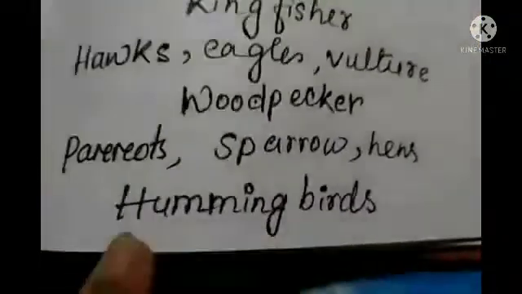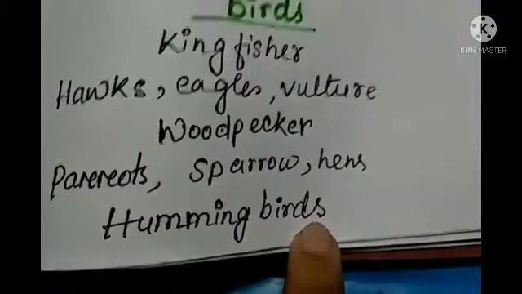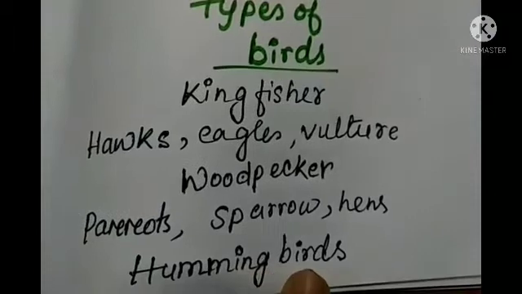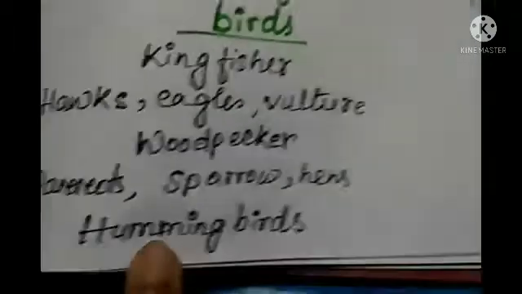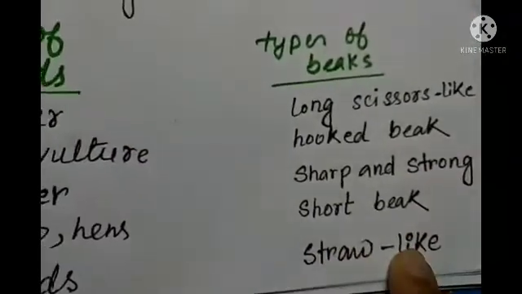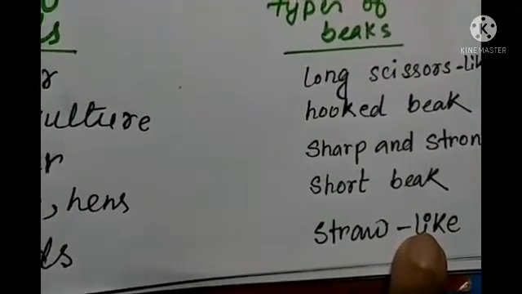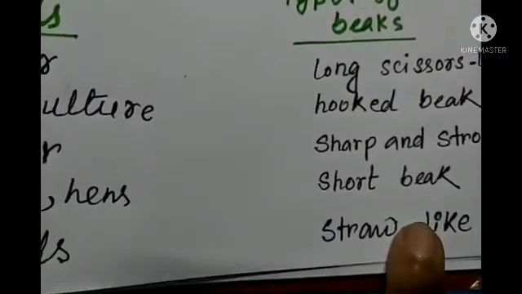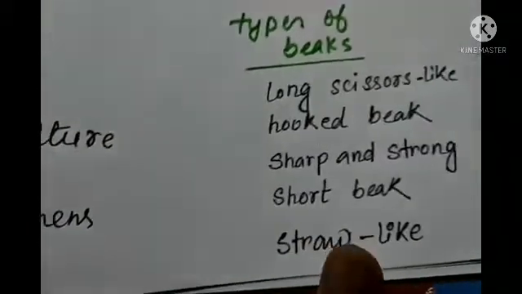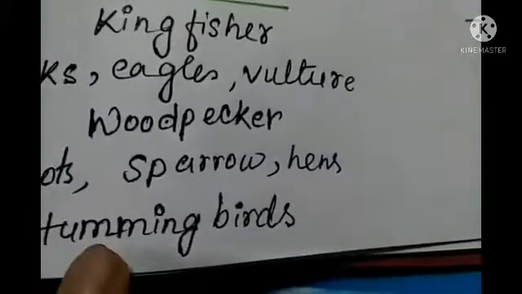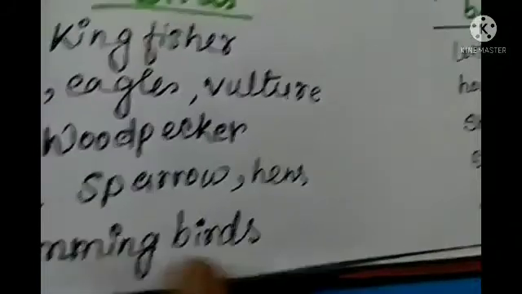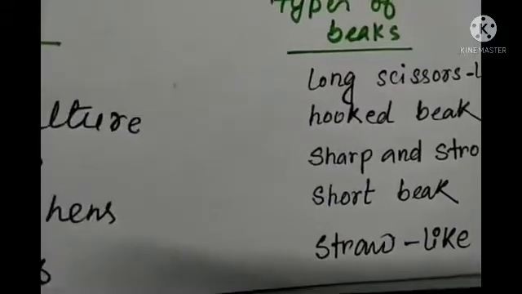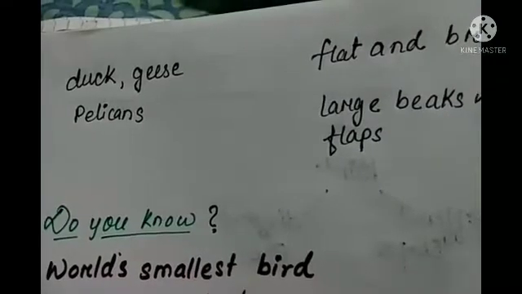Now, do you know about hummingbirds? I think you know, because hummingbirds are considered the world's smallest bird. They have a straw-like beak. Hummingbirds have straw-like beaks that help them to suck nectar from the flower. Hummingbirds eat nectar from the flower. So that straw-like beak helps them to suck the nectar from the flower.